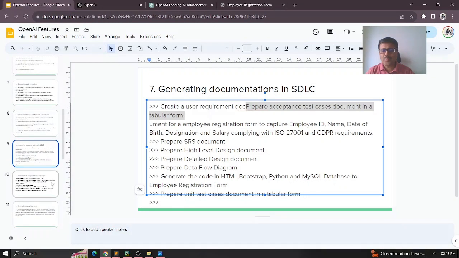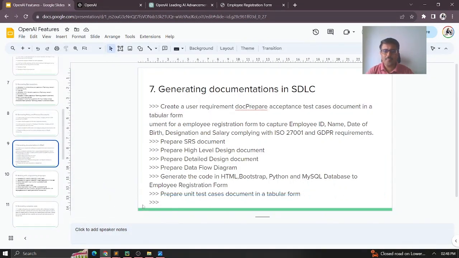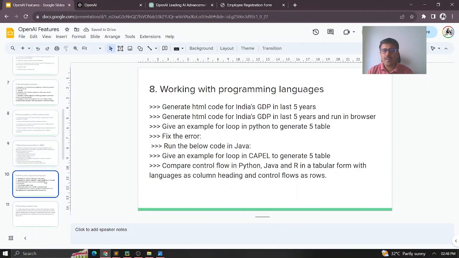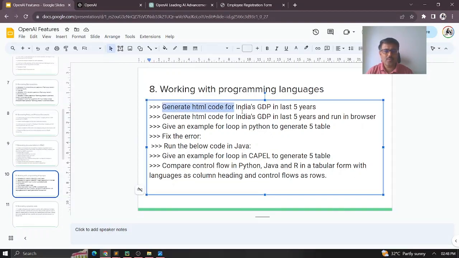Now once the documentation is prepared, next we explore the programming languages, right? How do we work with the programming part, and how does ChatGPT help us reduce the development time? Let me start with a simple one. Generate an HTML code for India's GDP in the last 5 years. That's what I'm asking ChatGPT to give.